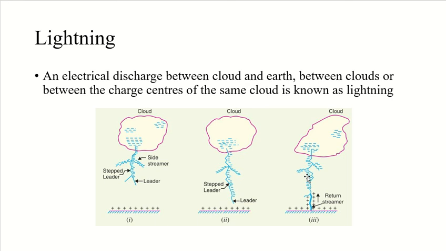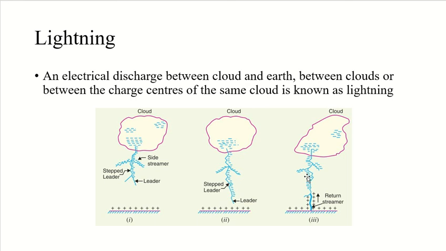So we have to note a few points about lightning discharge. The first one is that the lightning discharge, which usually appears to the eye as a single flash, is in reality made up of a number of separate strokes that travel down the same path, and the interval between them varies from 0.0005 to 0.5 seconds, so milliseconds.